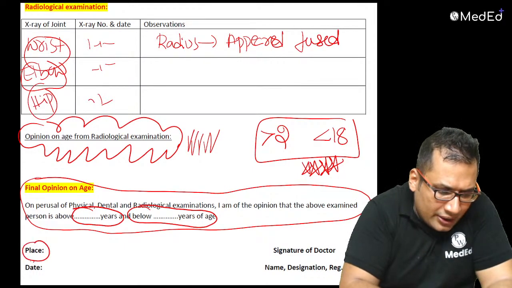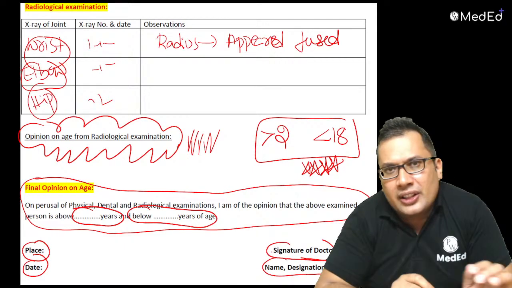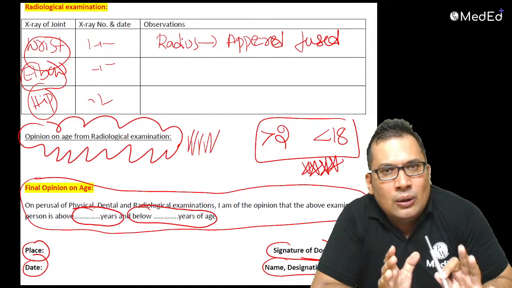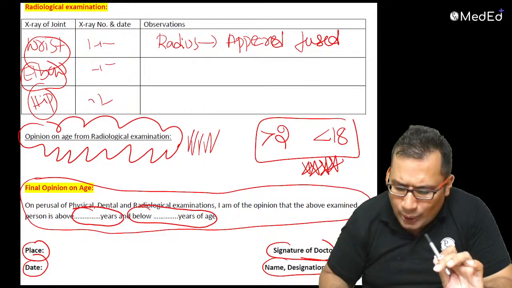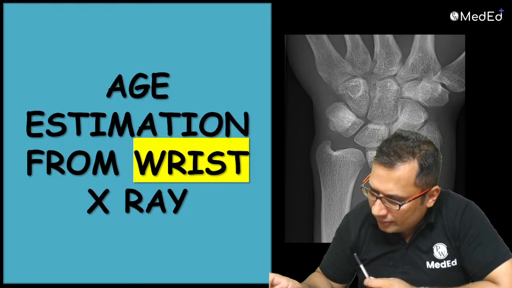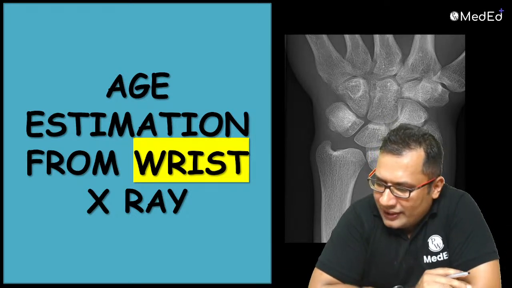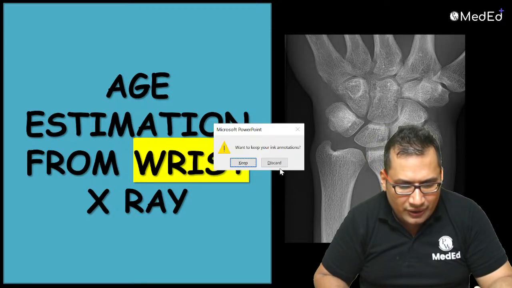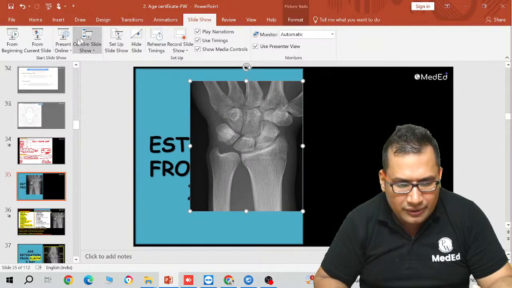Finally, the place, the date, signature, name, designation, and your registration number. So this is the performer as per the CBME curriculum. Let's discuss one very important joint, that is the wrist joint. Anybody? The wrist joint is shown here in this image. What you can see here, the wrist joint is shown here.